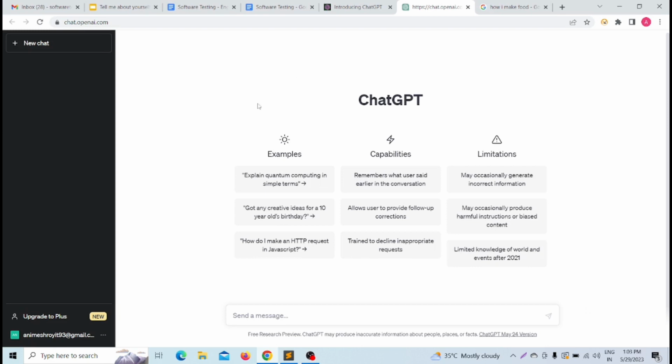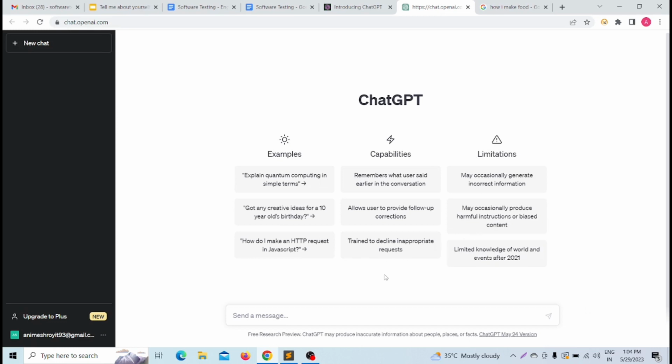Suppose this is the ChatGPT homepage or landing page. Here some examples are given by ChatGPT, like quantum computing in simple terms, got any creative ideas for a 10 year old's birthday, and how do I make an HTTP request in JavaScript. And there are some capabilities and some limitations.